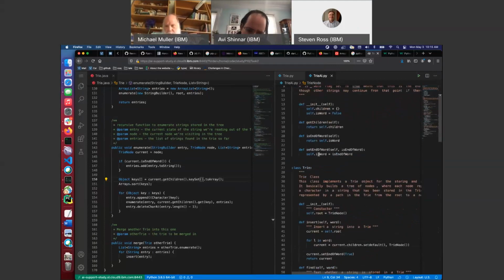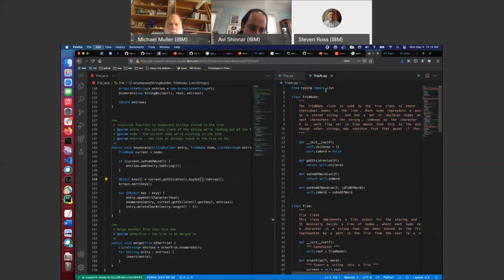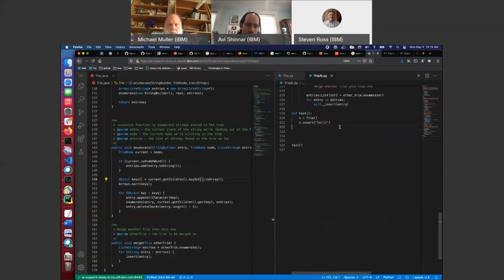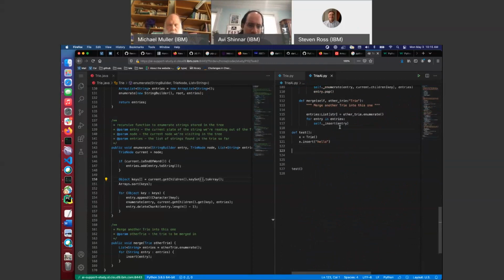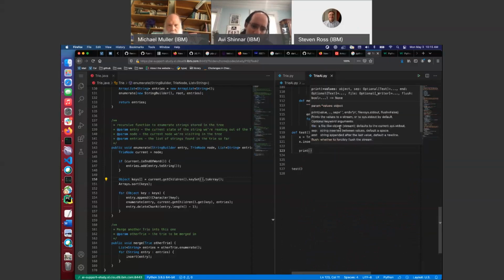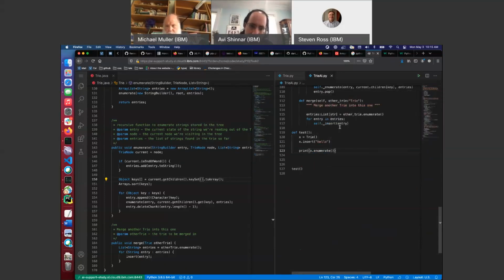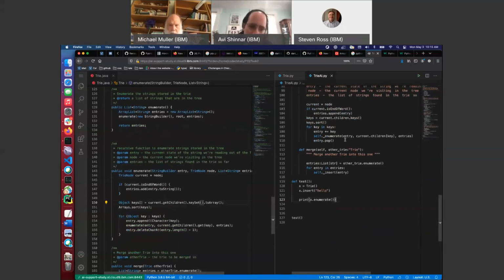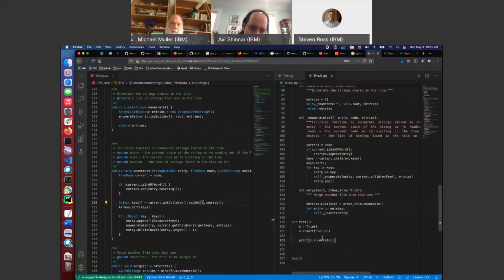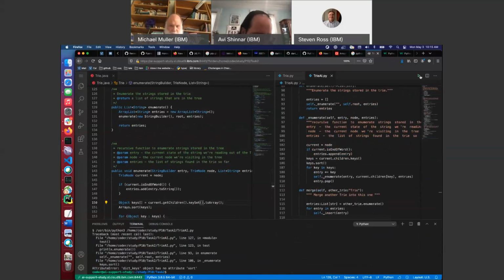Probably need to actually mention it's a dict somewhere. Oh, no, apparently not. Okay, so x dot insert hello, for actually just a list of strings, so just print x dot enumerate and see how badly this doesn't work. This does take nothing, right? Yeah, good. Okay, crash and burn. I'm shocked. I tell you, shocked.